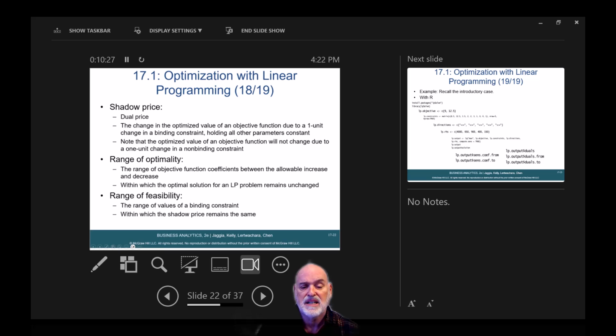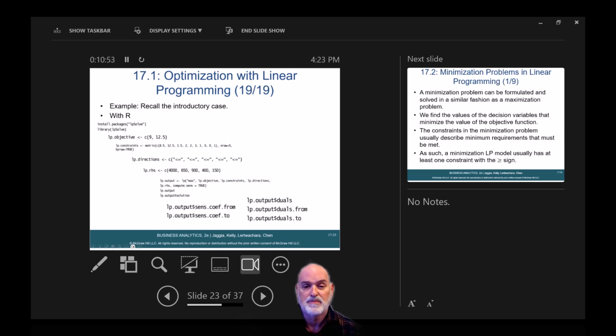Note that the optimized value of an objective function will not change due to a 1 unit change in a non-binding constraint. The range of optimality is the range of objective function coefficients between the allowable increase and decrease, within which the optimal solution for an LP problem remains unchanged. The range of feasibility is the range of values of a binding constraint within which the shadow price remains the same. And this is with R.